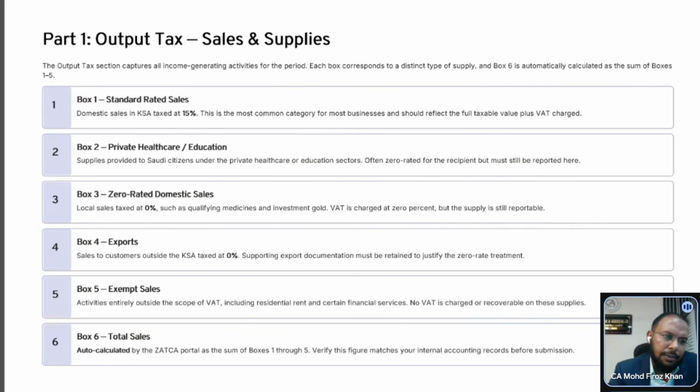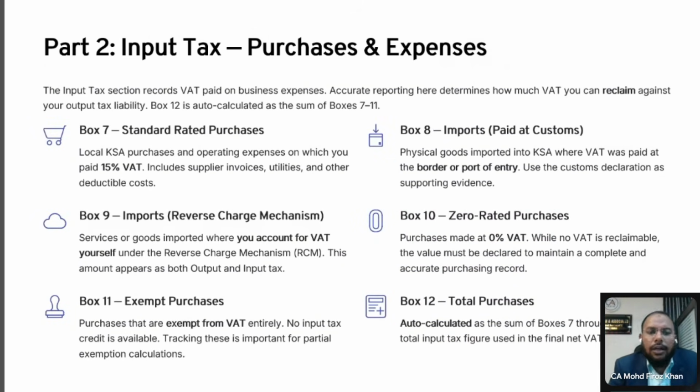Regarding the second part, it is related to input tax, purchases and expenses. Whatever you are purchasing or taking services from a domestic company, that time you have to pay VAT on those services and expenses. So you have to mention that here.